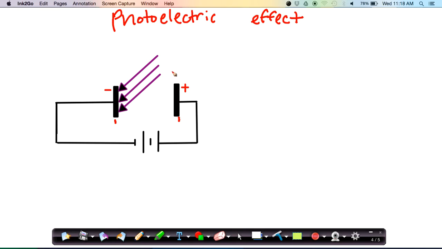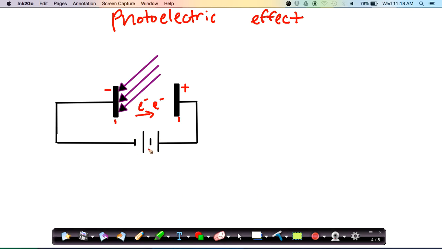What we find is when we shine electromagnetic radiation onto the emitter plate, electrons can be ejected from the surface. So electrons will pop off of the surface of the emitter plate, and then they'll be directed toward the collector plate here. Don't worry too much about the battery here.